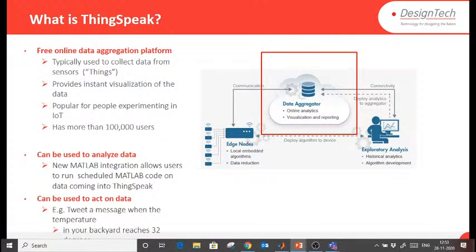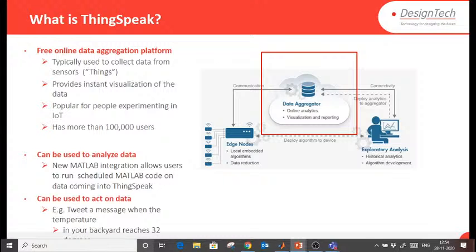So what is ThingSpeak here? It is typically used to collect data from sensors and provide instant visualization of the data. It is popular for people experimenting in IoT, and has more than 1 lakh users. They use ThingSpeak to log their data, and it can be used to analyze data. The new MATLAB integration allows users to run scheduled MATLAB code on data coming into ThingSpeak. You can schedule your code also. You can write the code there for what you want to do with that data.